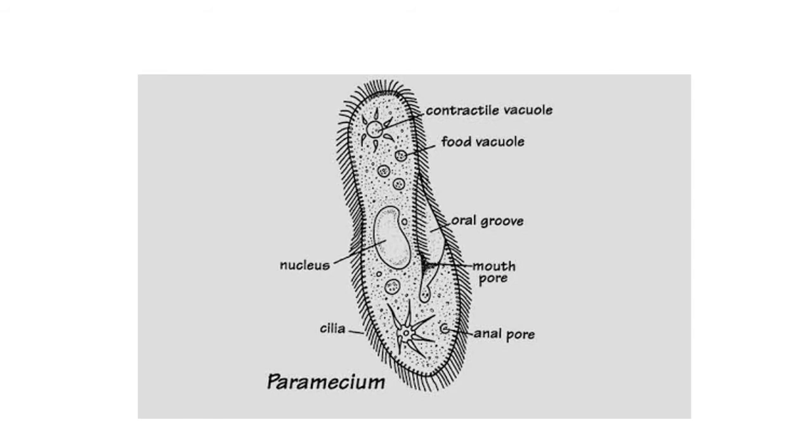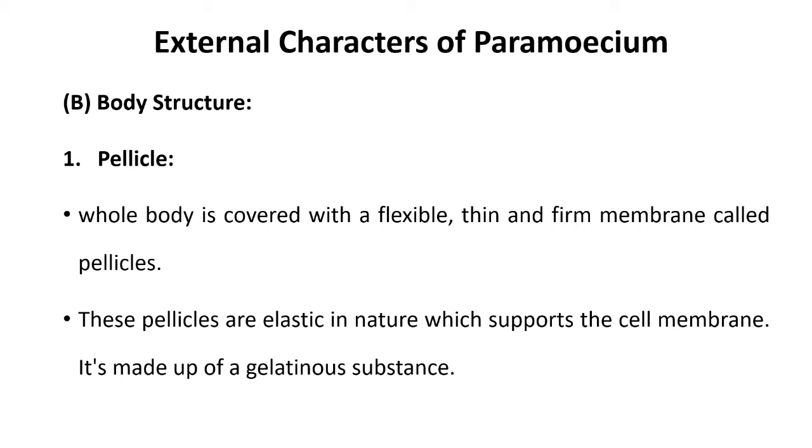Now see in detail. Body structure of Paramecium. First part of body is pellicle. Pellicle is nothing but the outer covering of the body. It is a flexible, thin, membranous organelle. It is called pellicle. These pellicles are elastic in nature. These support the cell membrane and it is made up of gelatinous substance, so it provides flexibility, or we can say lubrication to the organism.